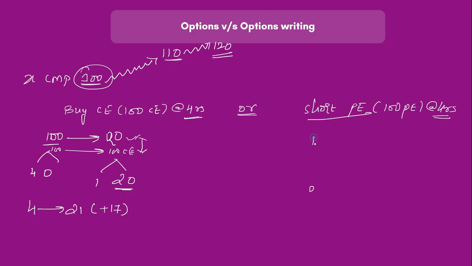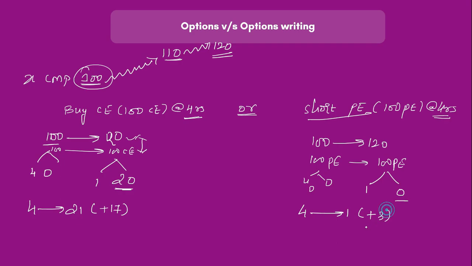And here 100 becoming 120, the 100 put, which is at 4 and 0, would become 1 and 0, because there won't be any intrinsic value in the out of the money put. So 4 is becoming 1, giving you a profit of 3 rupees. So again the same conclusion, that option buying is giving you more profit than option writing when the move is very big. Now I'll tell you the reason involved here.